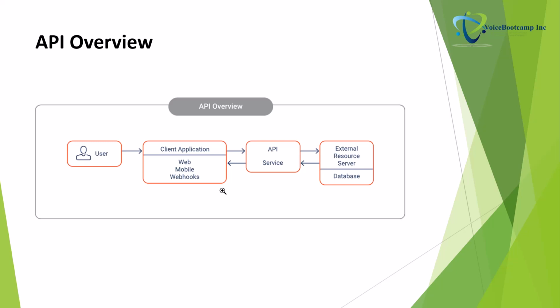So if you want to develop, let's say, a mobile app, and you want to use it to access the Voice Bootcamp website and its videos, then I have to give you an API with an authentication and authorization key so that you can pull only the video data from my website to your app. Now, the API that I provide to you may be as simple as an HTML element with very basic commands. I might only give you enough so that you can access the video, not necessarily download it.